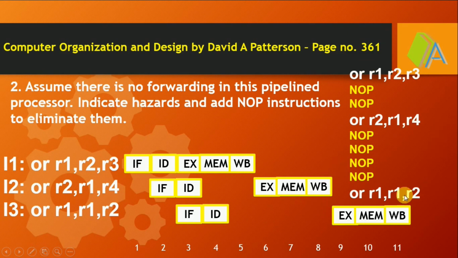So this is the result, the finalized instruction sequence to be executed, so that we are able to overcome the data hazard. In between the first two instructions, we have to introduce 2 NOP commands. Between the second and third instruction, we have to introduce 4 NOP commands.